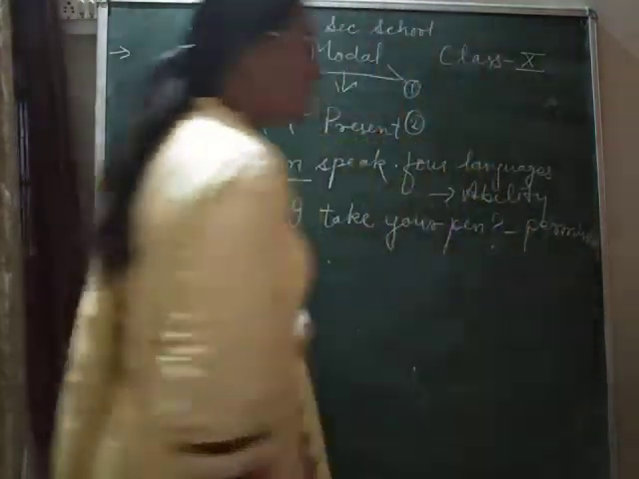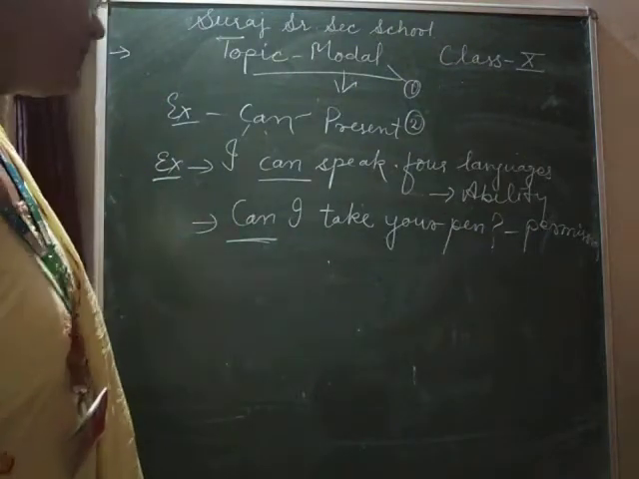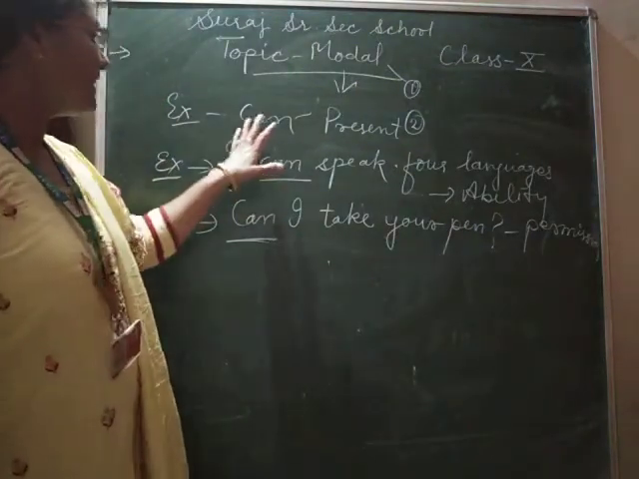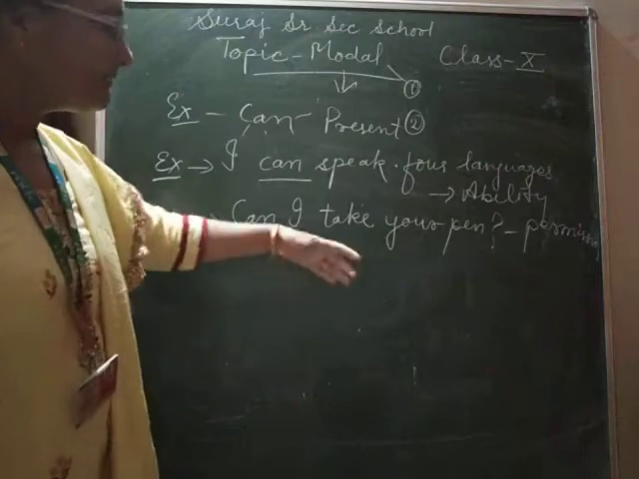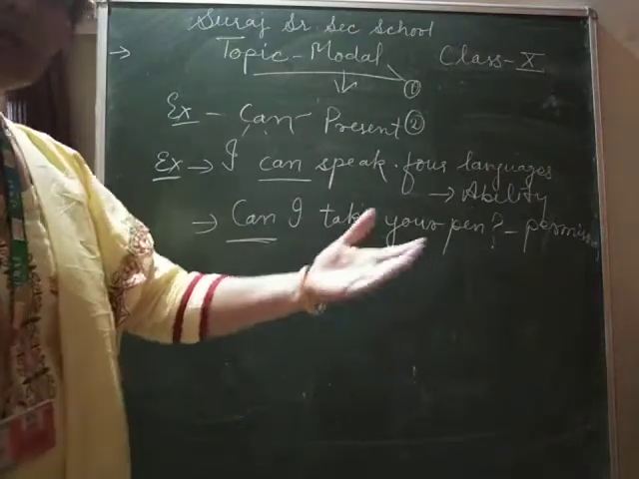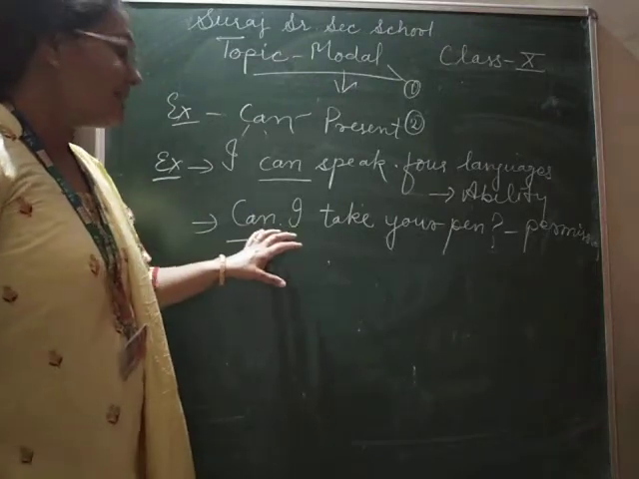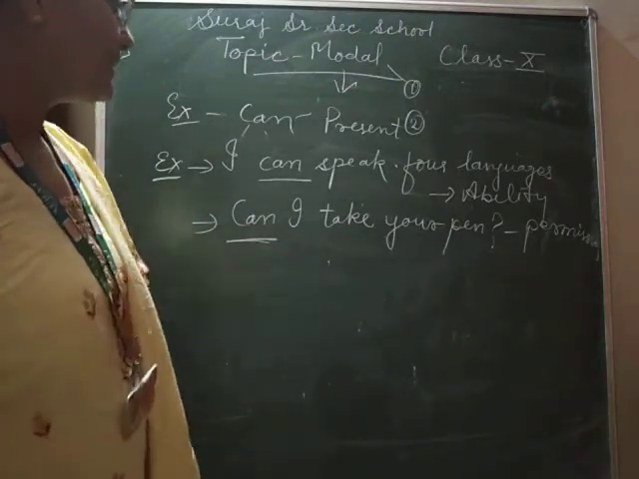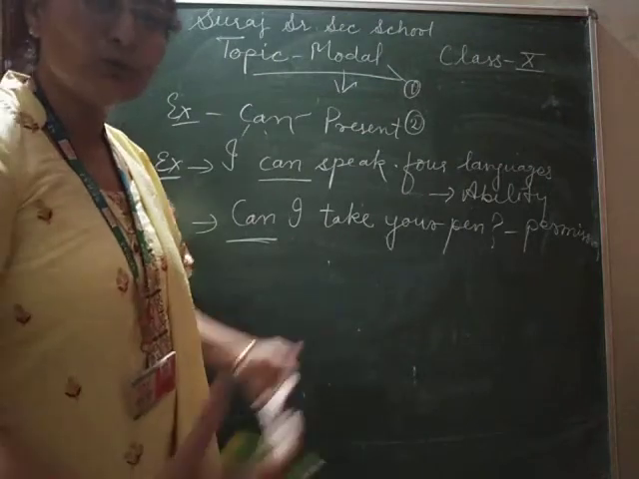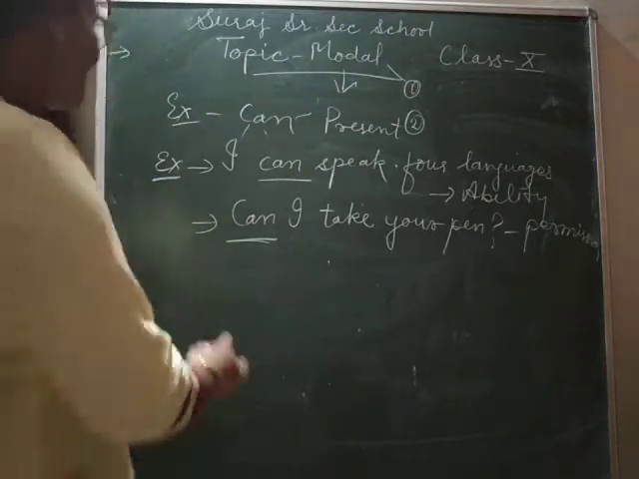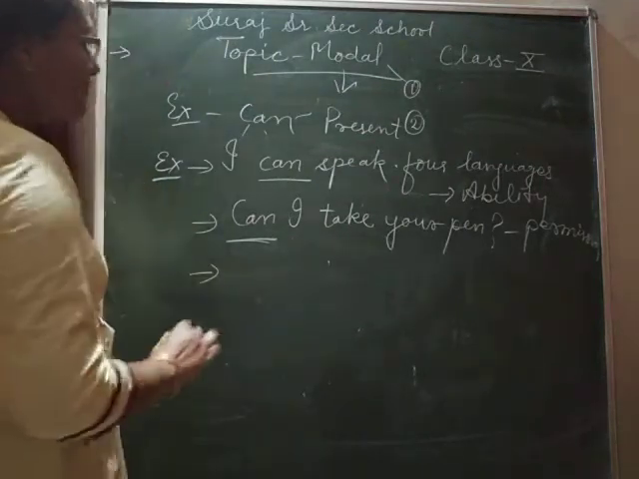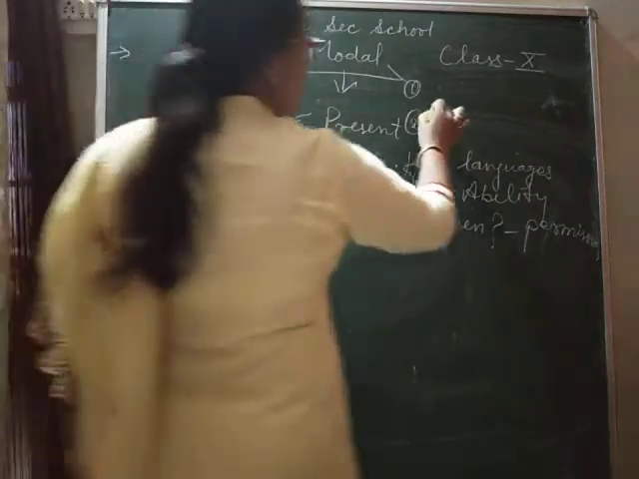Seeking permission or granting permission, for both purposes we can use can. I can give the permission: yes, you can take my pen. You can take my pen, and here it was the permission: can I take your pen? Clear? Next example, power.